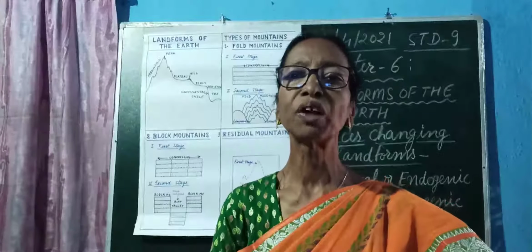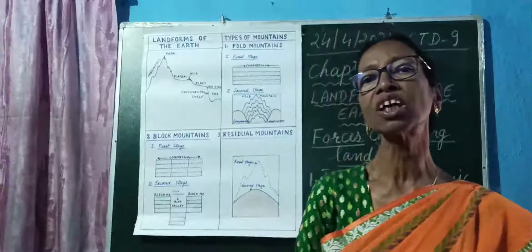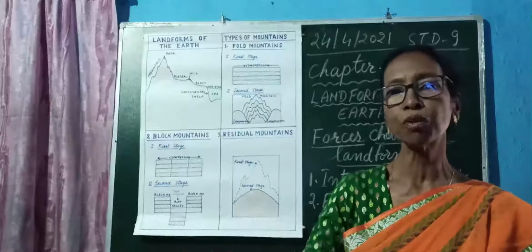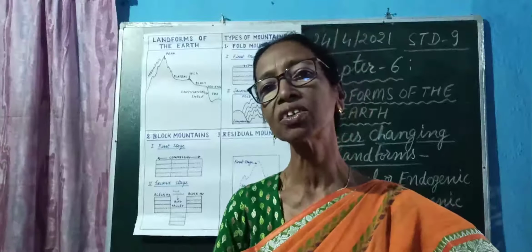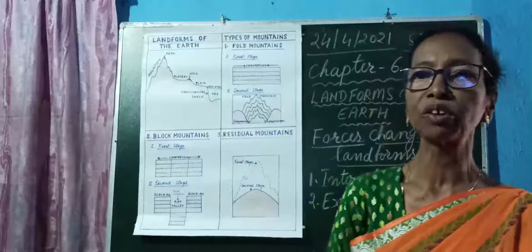So fold mountains are formed due to horizontal compressional forces, and that forms folds, known as fold mountains.